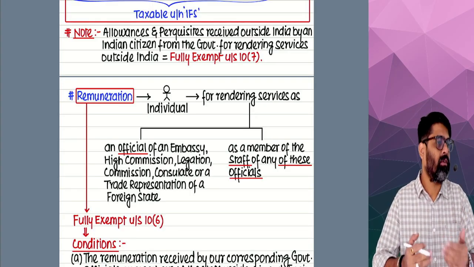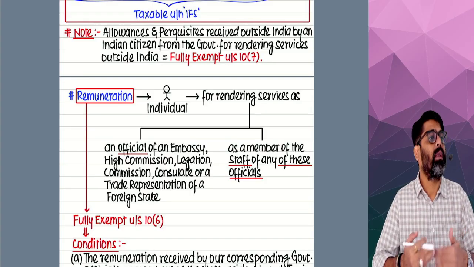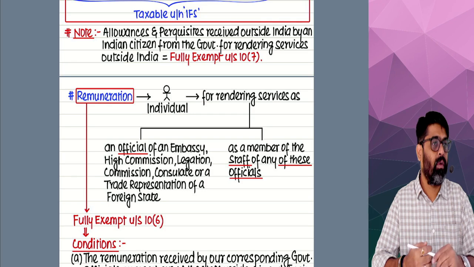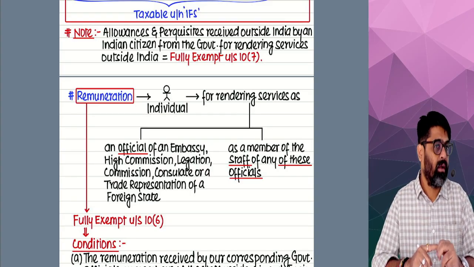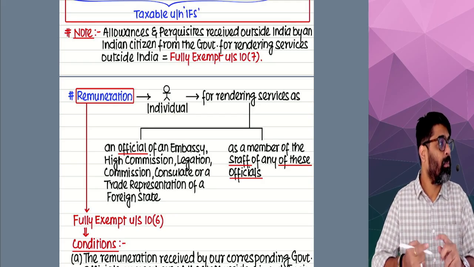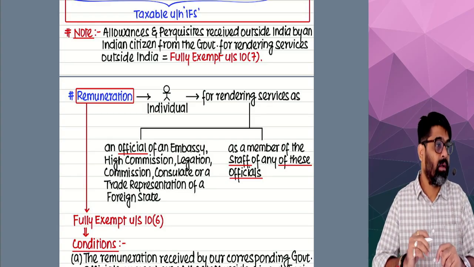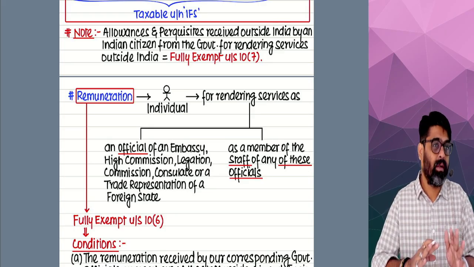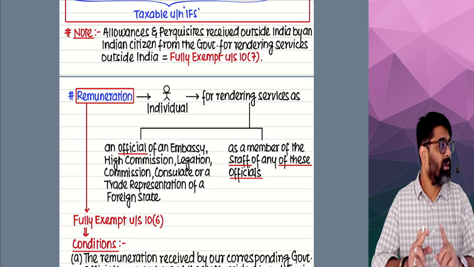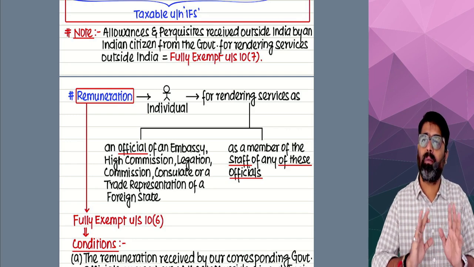Okay, now we were discussing that sometimes the salary which you are receiving will be exempt. But before that, we had a discussion that even salary received outside India can be taxable under this head. When will it be taxable? If it is received outside India by an ROR, then it will be taxable. If it is received outside India by an Indian citizen from the government, then it will be deemed to accrue or arise in India as per section 9, and then also it will be taxable.